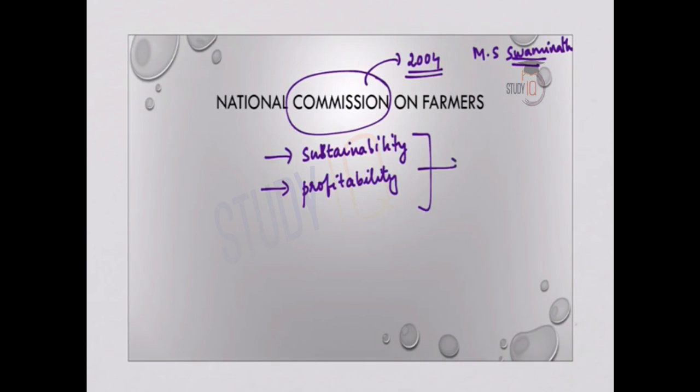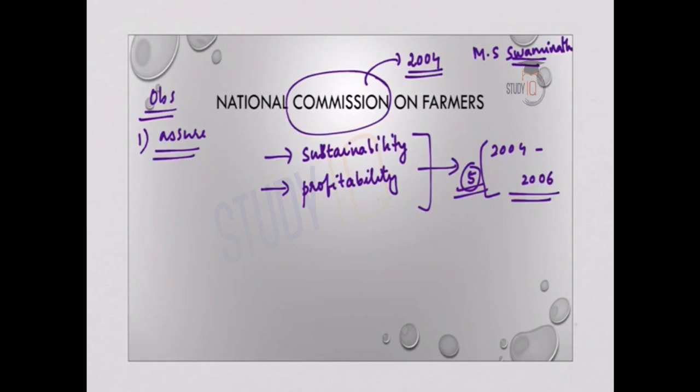This commission was also responsible for recommending measures to improve the credit and marketing facilities for the farmers. Between 2004 and 2006, this commission submitted almost 5 reports to the government, and the 5th report is the most important and crucial report. We will see what are the observations and the recommendations of this commission. The first observation: farmers need an assured access to and control over basic resources of farming. So there should be an assurance to the farmers, and there should also be a control over the resources, for example, land, water, fertilizers, credit, insurance.